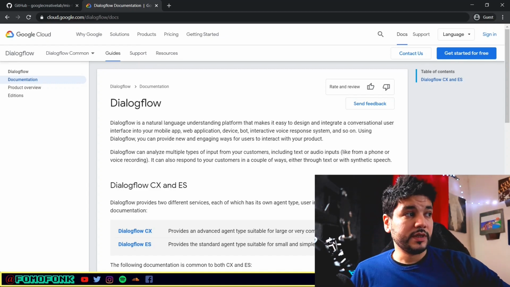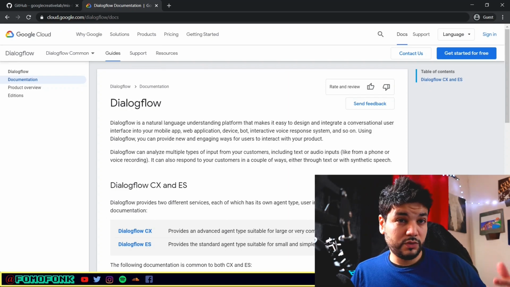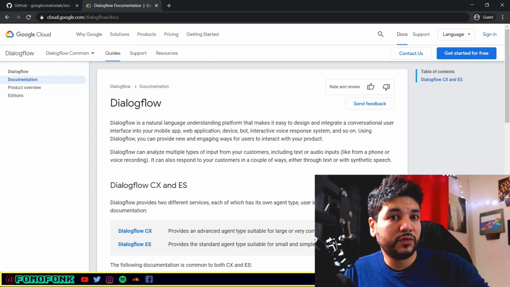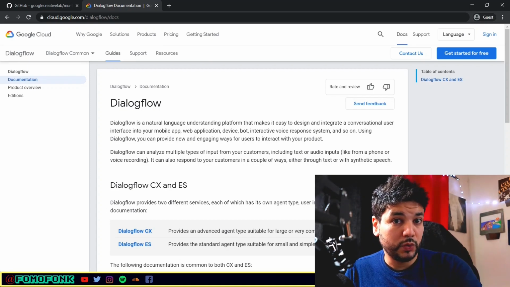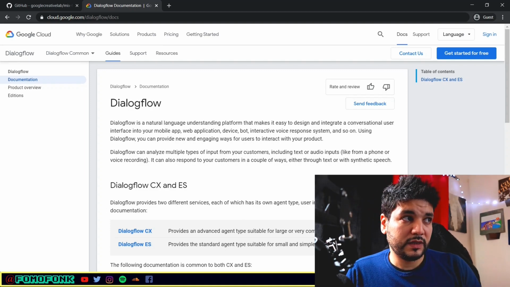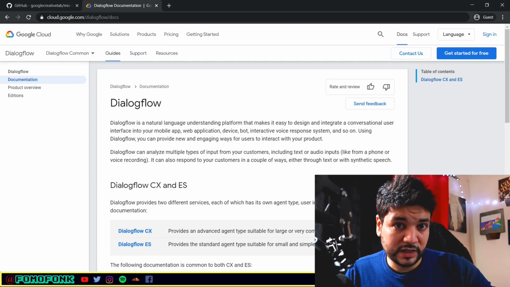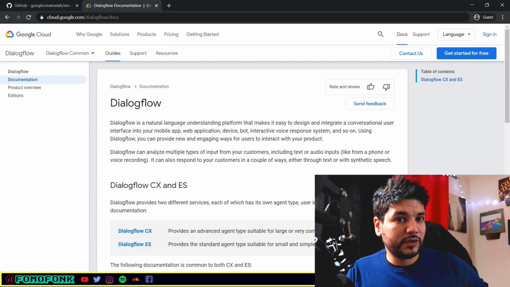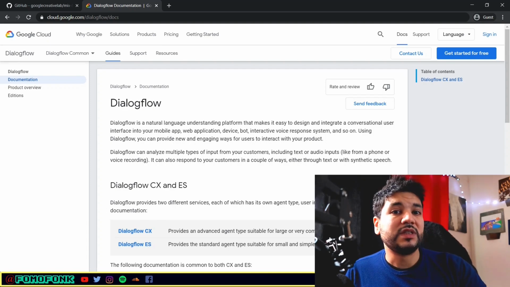So the way it works is when you activate it, you basically train it with intents. Intents are what Dialogflow understands from you. In the case of Mixlab, if I tell Mixlab, hey, play me a saxophone, well, the intent is to play something. That's what Dialogflow needs to learn.